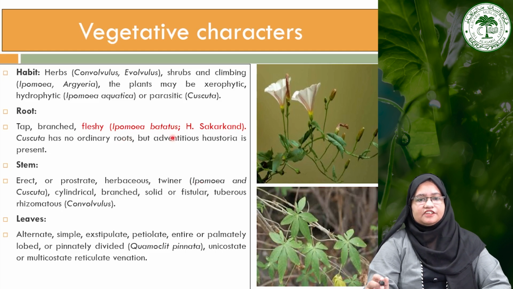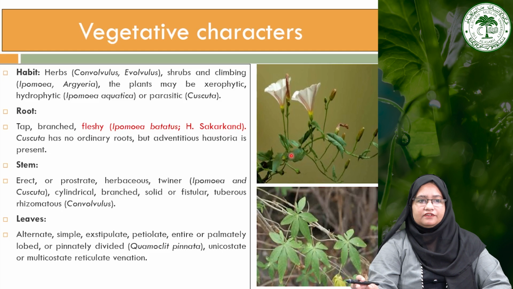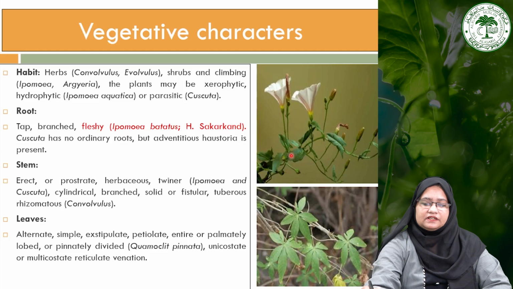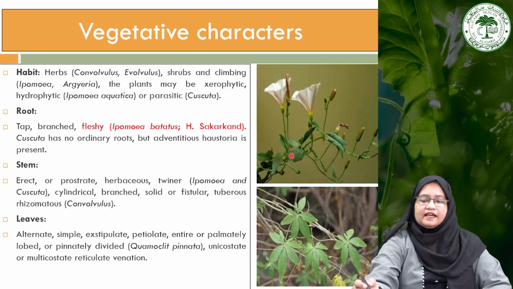Now moving toward the vegetative characters of this family, starting with the habit. The habit is a very diagnostic feature of this family, as the plants are mainly trailing or decumbent annual or perennial herbs, as we can see here. The stems are weak and they trail or climb over other plants or supports due to the presence of tendrils. So these plants climb by means of laterally, spirally coiled, simple or branched tendrils, as we can see here.